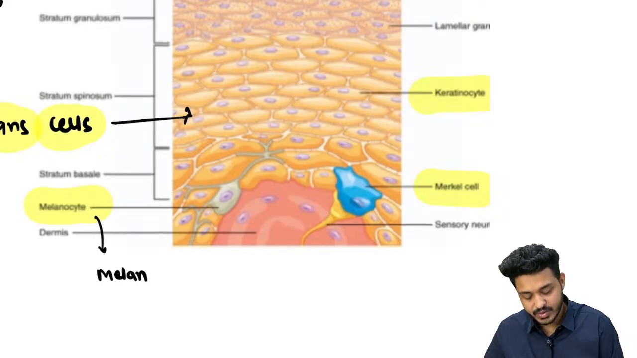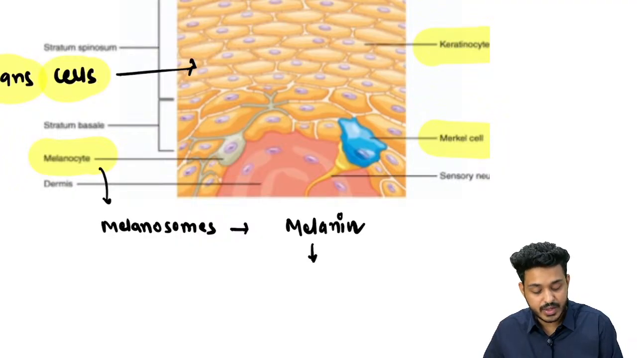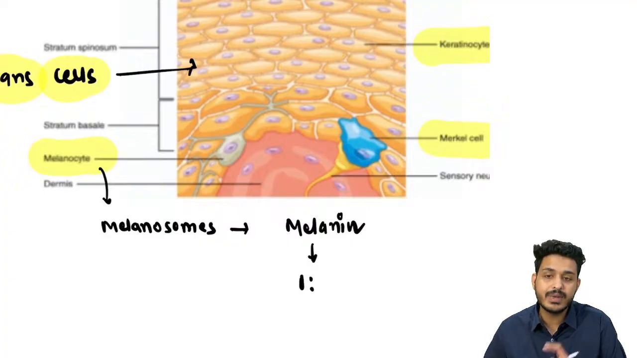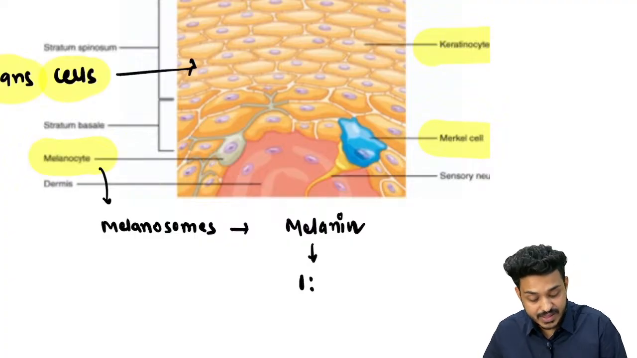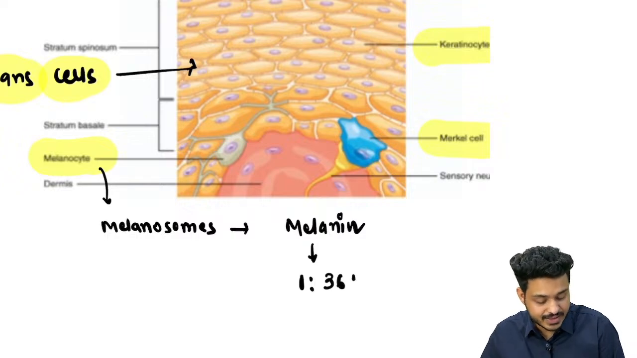Melanosomes. Remember, melanocytes are going to release melanosomes, and now these melanosomes are going to release what? Melanin. And this melanin is going to give color to how many keratinocytes? One melanin will give color to how many keratinocytes? This is going to give color to 36 adjacent keratinocytes, and this is known as the epidermal melanin unit, right?